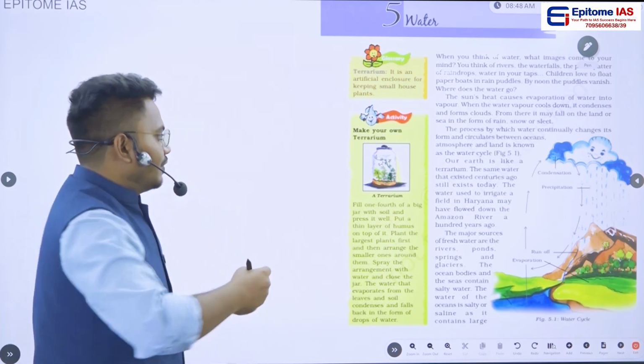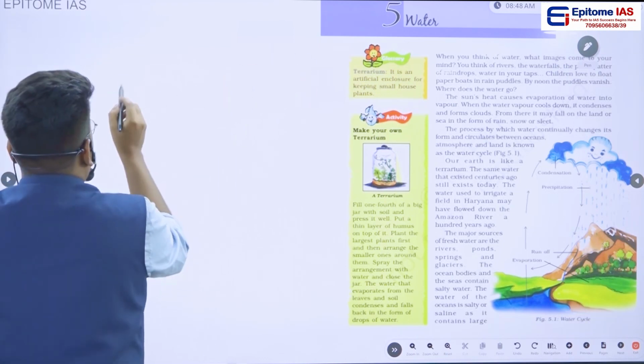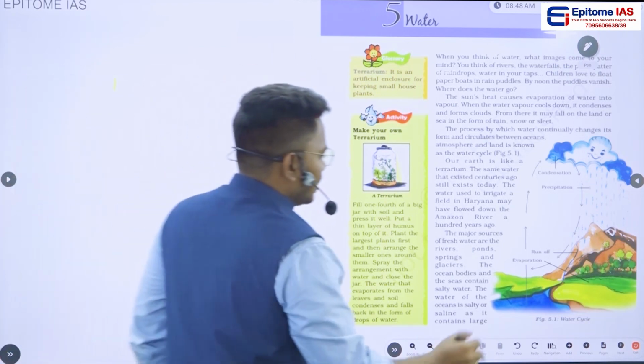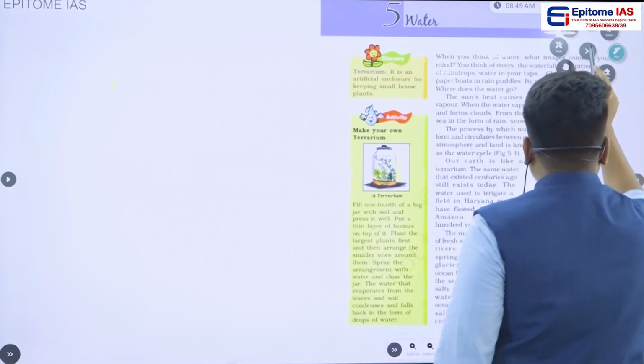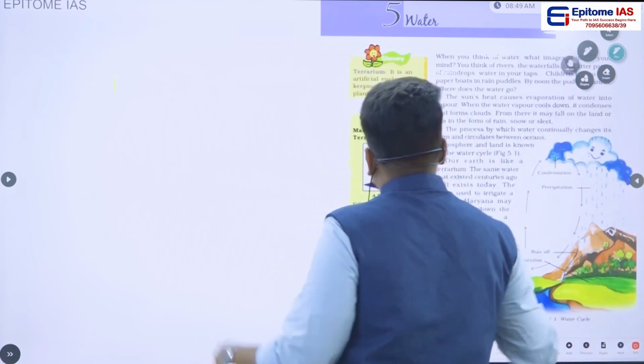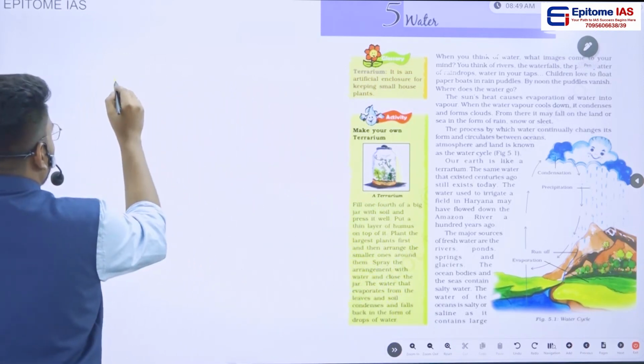Without any further delay, first we will see what is meant by the water cycle.